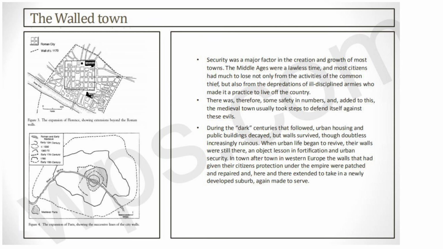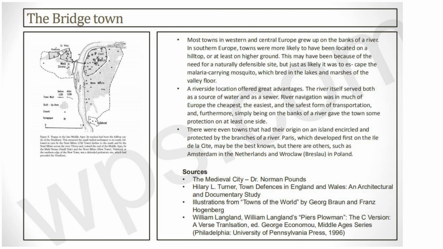The last one is a bridge town. Now, this particular idea of a bridge town is nothing but two towns kept on each side of a river and connected by a bridge. That is how trade was happening. And this was coming out in the 13th century. This kind of planning, that's how the planning was trying to evolve in these five types. You can keep these five types noted.